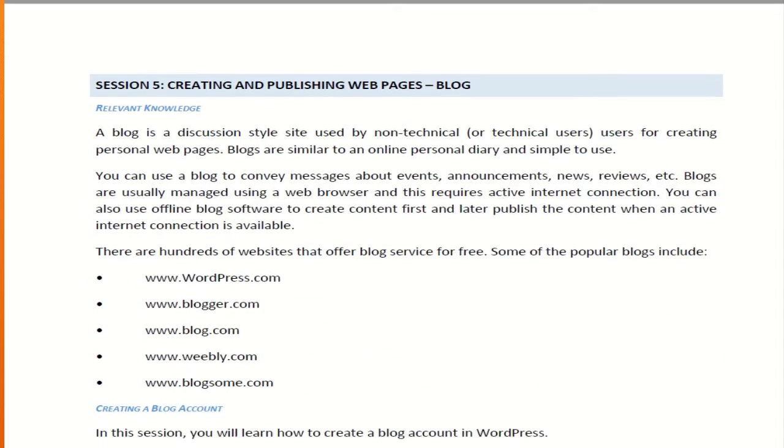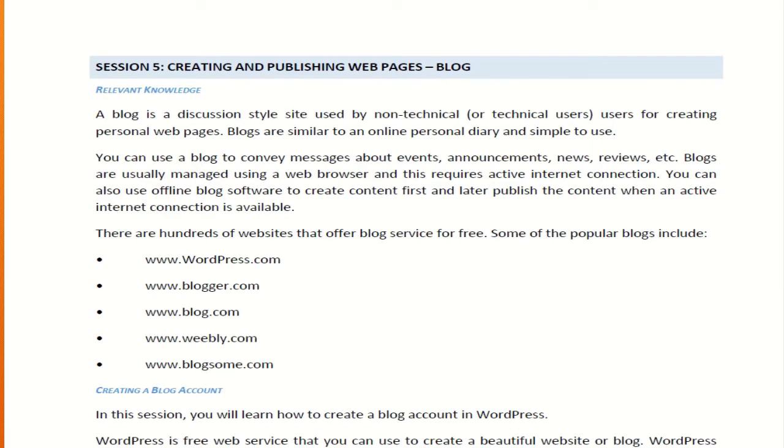Next, creating and publishing a web page. What is a blog? How to create and publish a web page by using a blog. So what do we mean by blog? A blog is a discussion style site used by non-technical users for creating personal web pages. Blogs are similar to an online personal diary and simple to use.